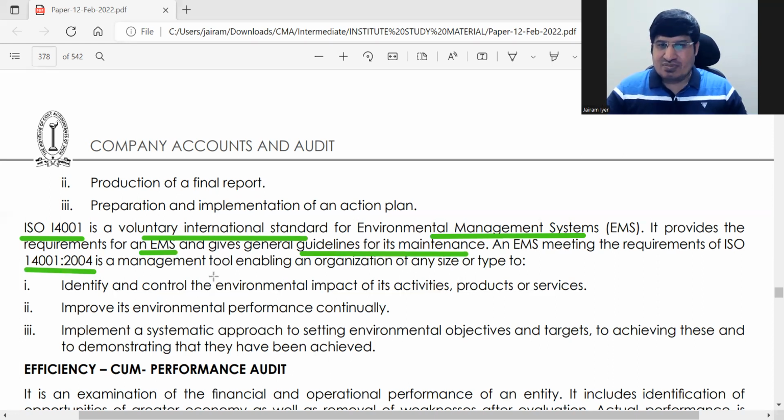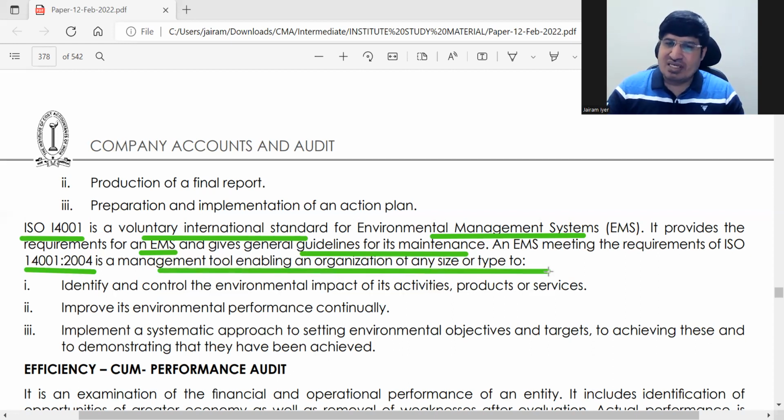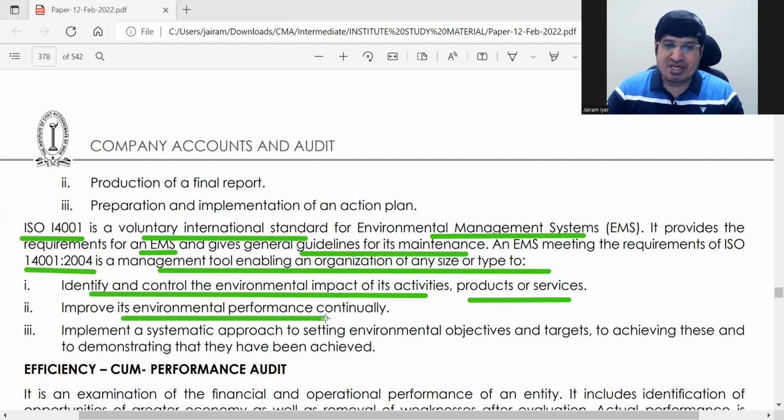If you meet this, it means that it is a management tool enabling an organization of any size or type to identify and control the environmental impact of its activities, products and services. So you will help them find out the environmental impact of their activities, and how to control it, and improve their environmental performance continuously.